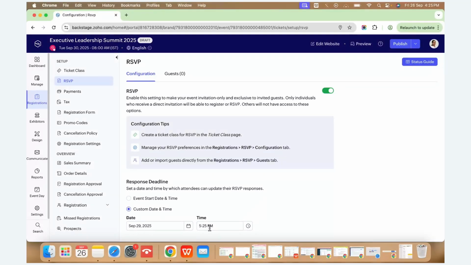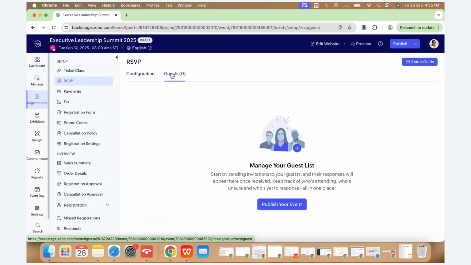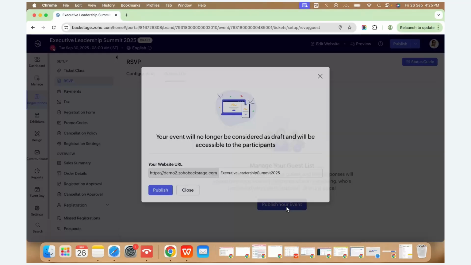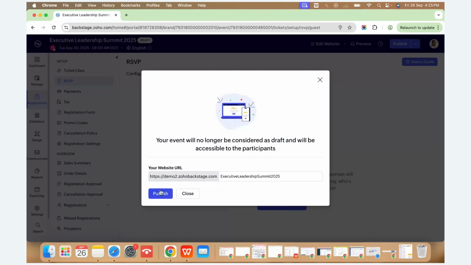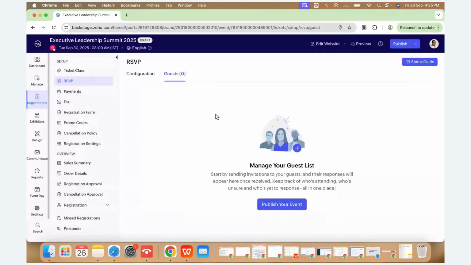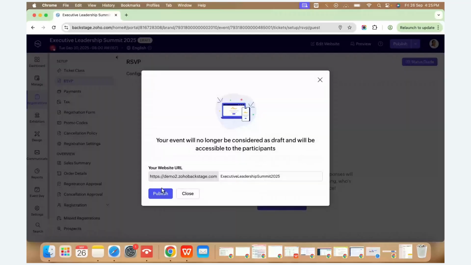And now let's move on to the guest. Here under guest, to add a guest, it is mandatory for us to publish the event, because as soon as I start adding the guest, we can send invitations to the guest as well. So it's almost the last step. Once we complete the website building part, add the agenda, etc., then we will be adding the guest list. So I'm just publishing the event for now, for showing you how to add the guest list.